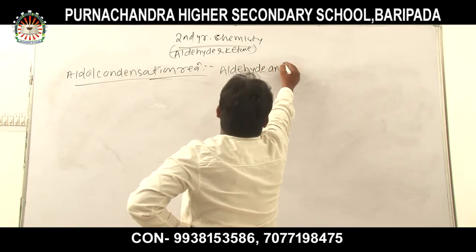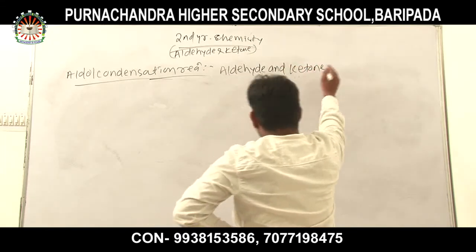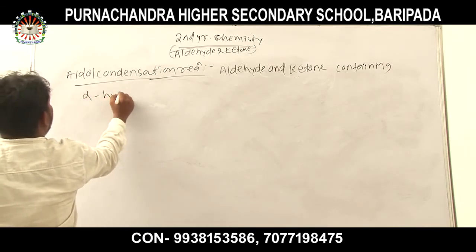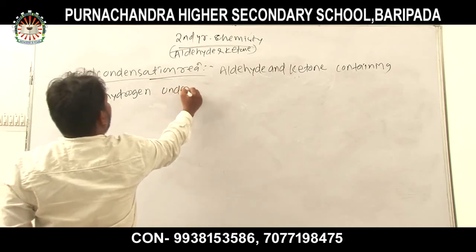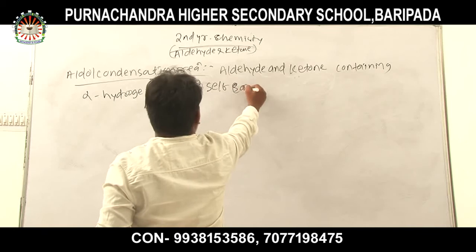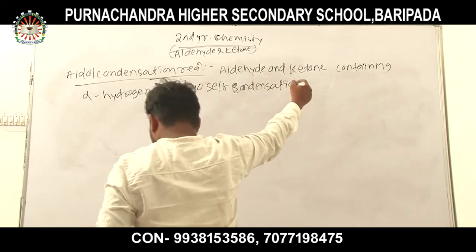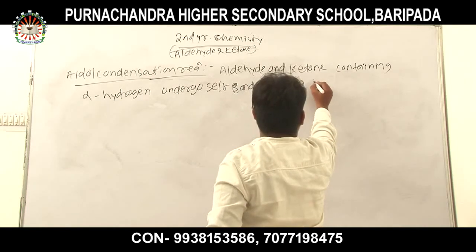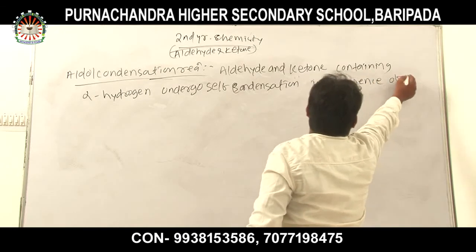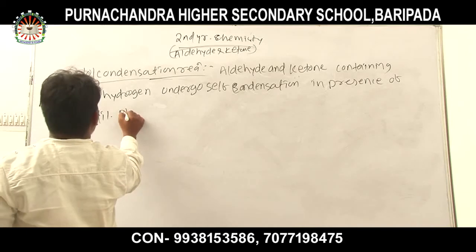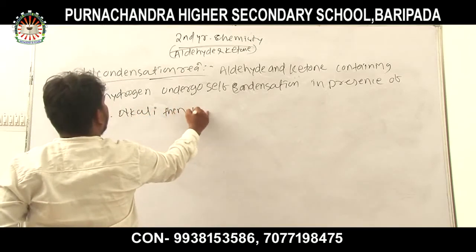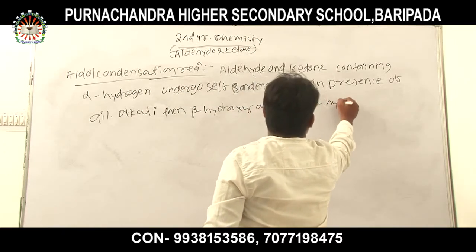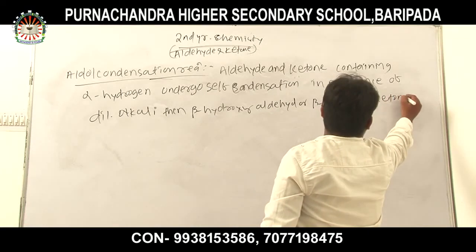Aldehyde and ketone containing alpha hydrogen undergo reaction in presence of dilute alkali, then beta hydroxy aldehyde or beta hydroxy ketone is formed.